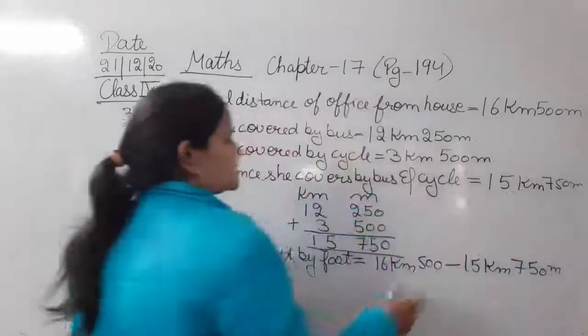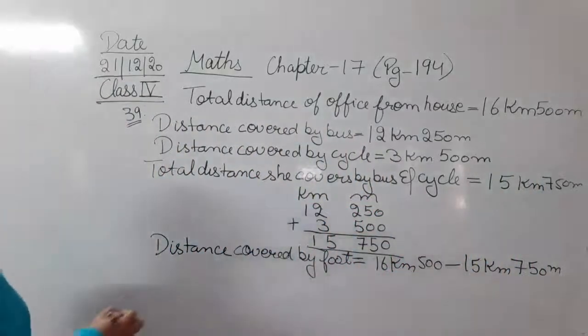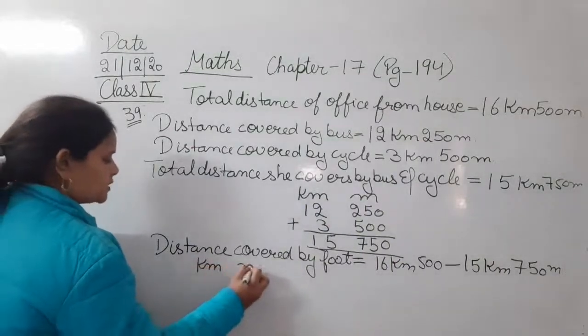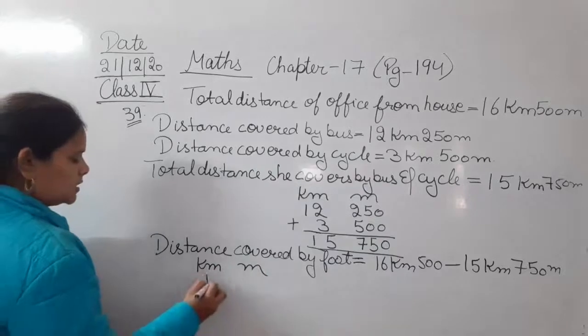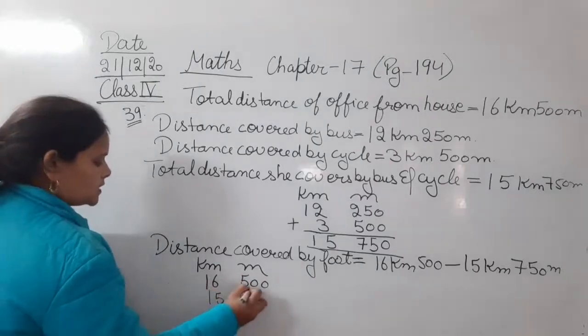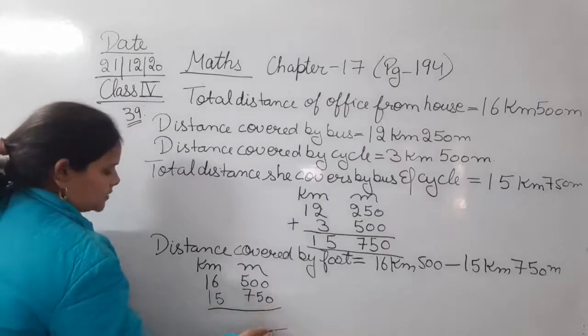Total में से distance she covered by bus and cycle, if you subtract, then you can easily get it. So let's subtract kilometer, meter: 16, 500 minus 15, 750.